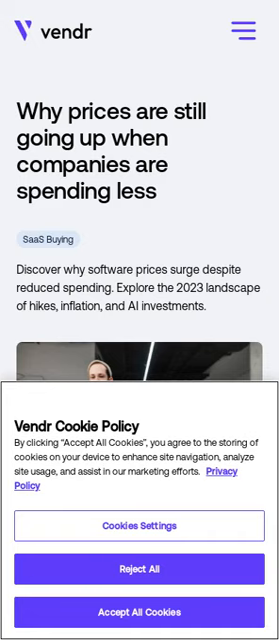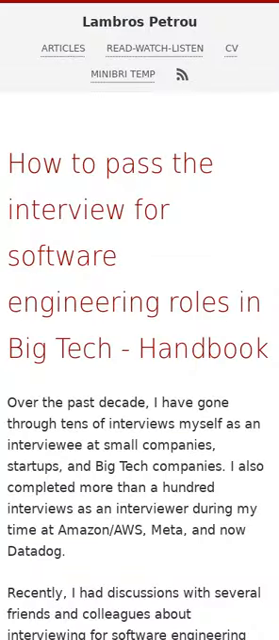A look into why software prices are surging despite reduced spending. Software costs are rising as budgets tighten, and companies are still waiting for long-term investments to pay off. This article contains advice on how to pass job interviews from someone who has completed more than 100 interviews as an interviewer at Amazon, Meta, and Datadog.